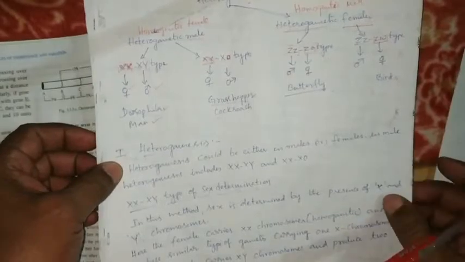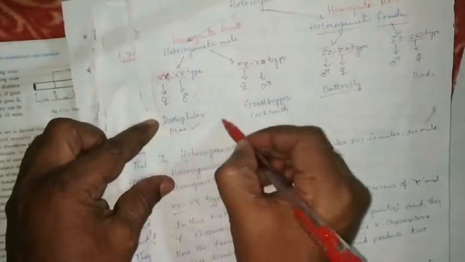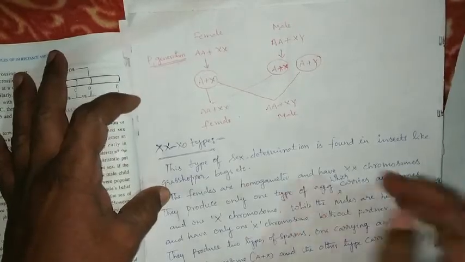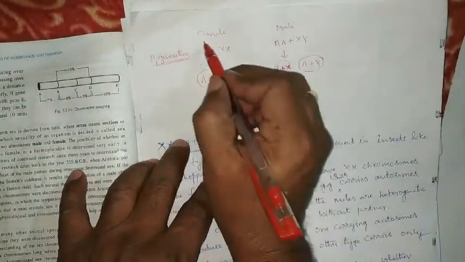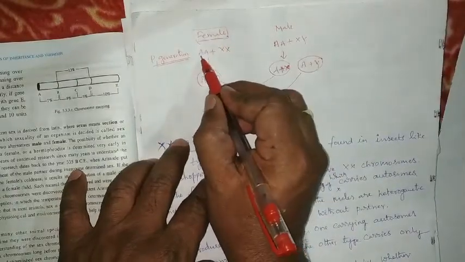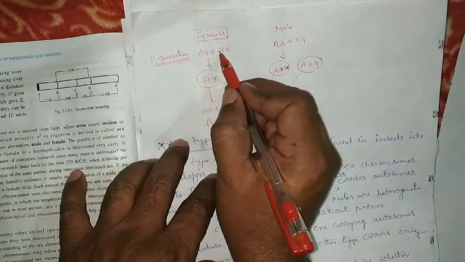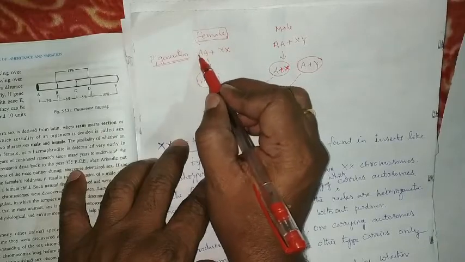Let us see the XX, XY type of sex determination. In this type, the female has a pair of autosomes plus XX, where XX are the allosomes.